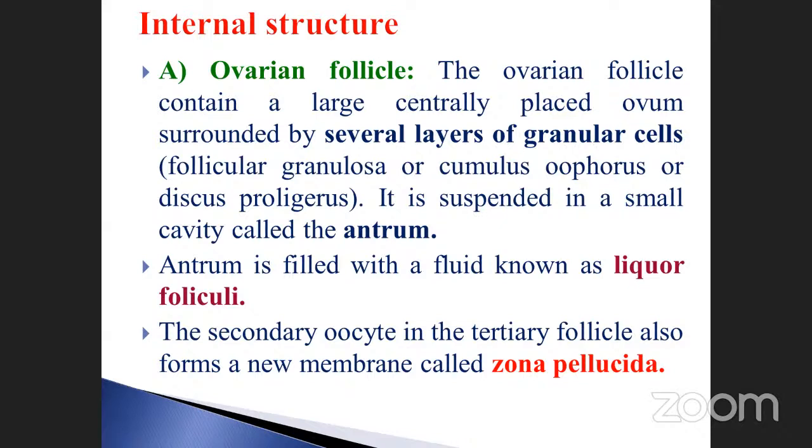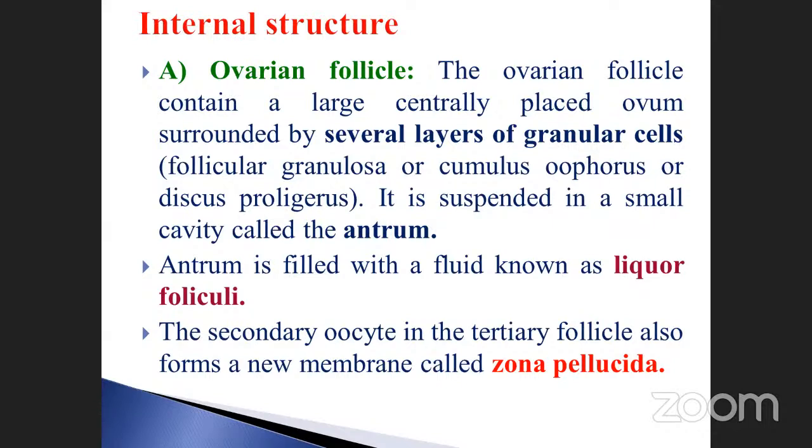The ovarian follicle contains a large, centrally placed ovum. It is the largest compared to the sperm. How many times is the ovum bigger than the male gamete?